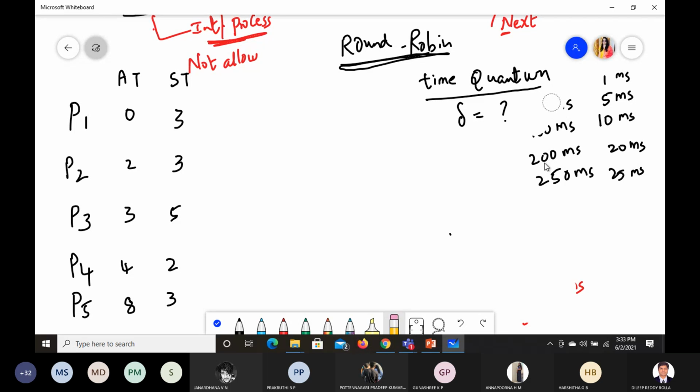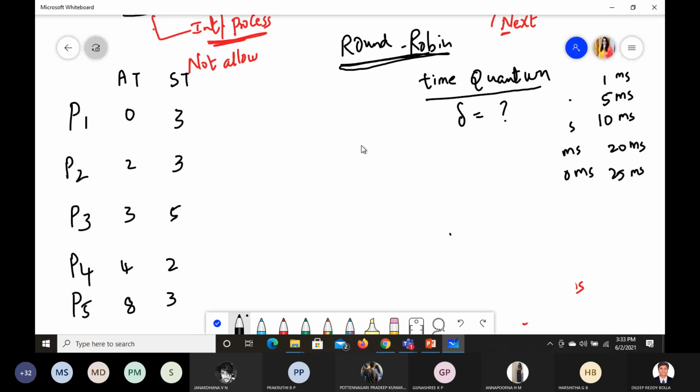Next, you need to know whether the type of this is preemptive or non-preemptive. It is preemptive type, right? So you should know this is a preemptive type. You already know it. Fine, well and good. After that, you need to know what the time quantum is for it, and which one comes next.